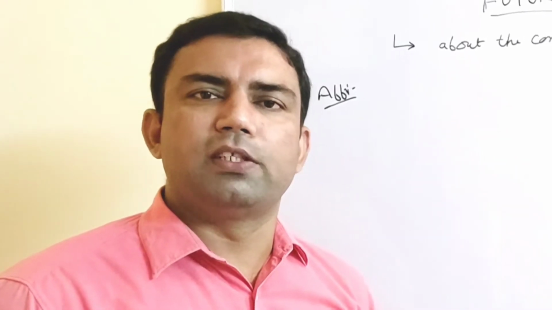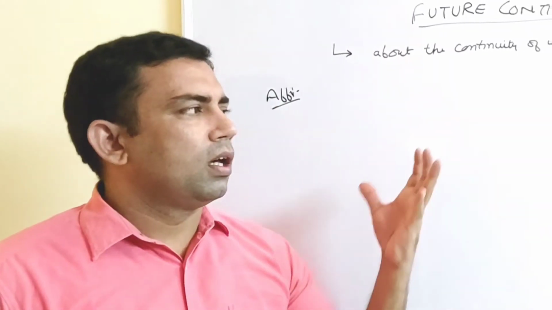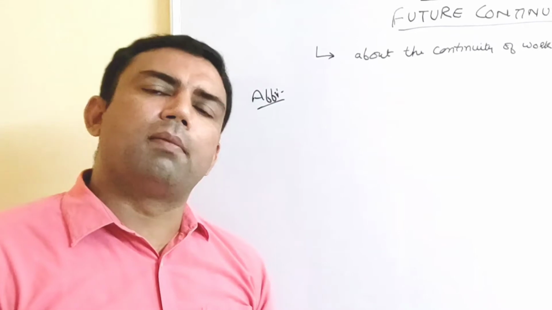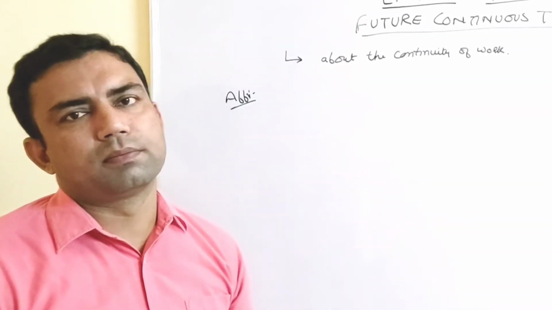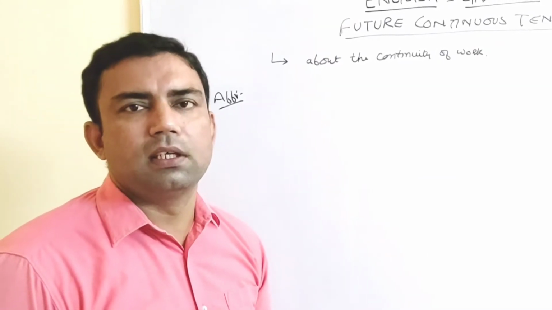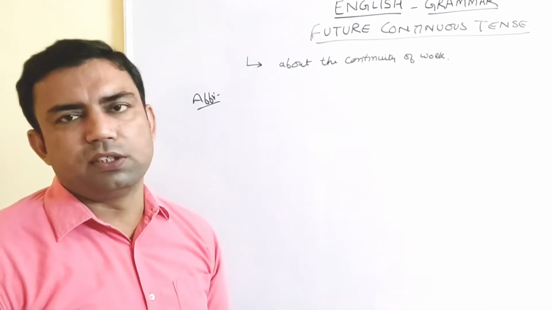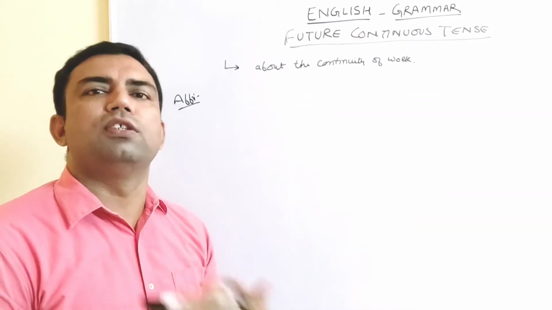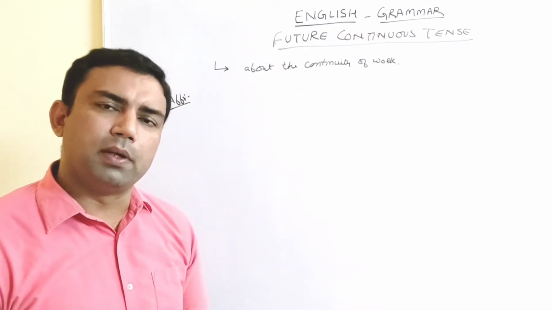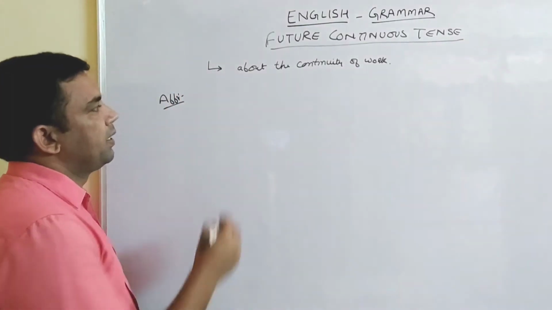In this video, we will talk about future continuous tense. That is the next to simple future tense. In future continuous tense, we are talking about the planning of the subject of the continuity of the work. When the subject plans how the work will be continued, that comes in future continuous tense. Future, the time, continuous means the continuity of the work, that the work will be going on, right? Let's start that. First of all, affirmative.